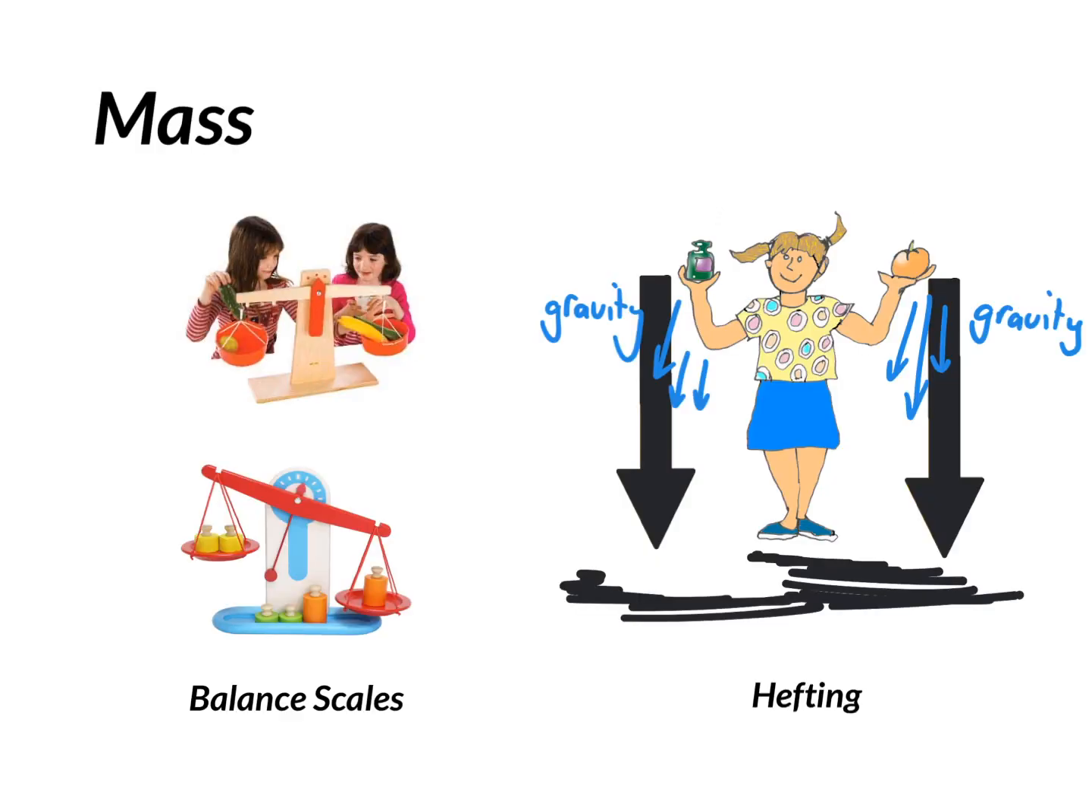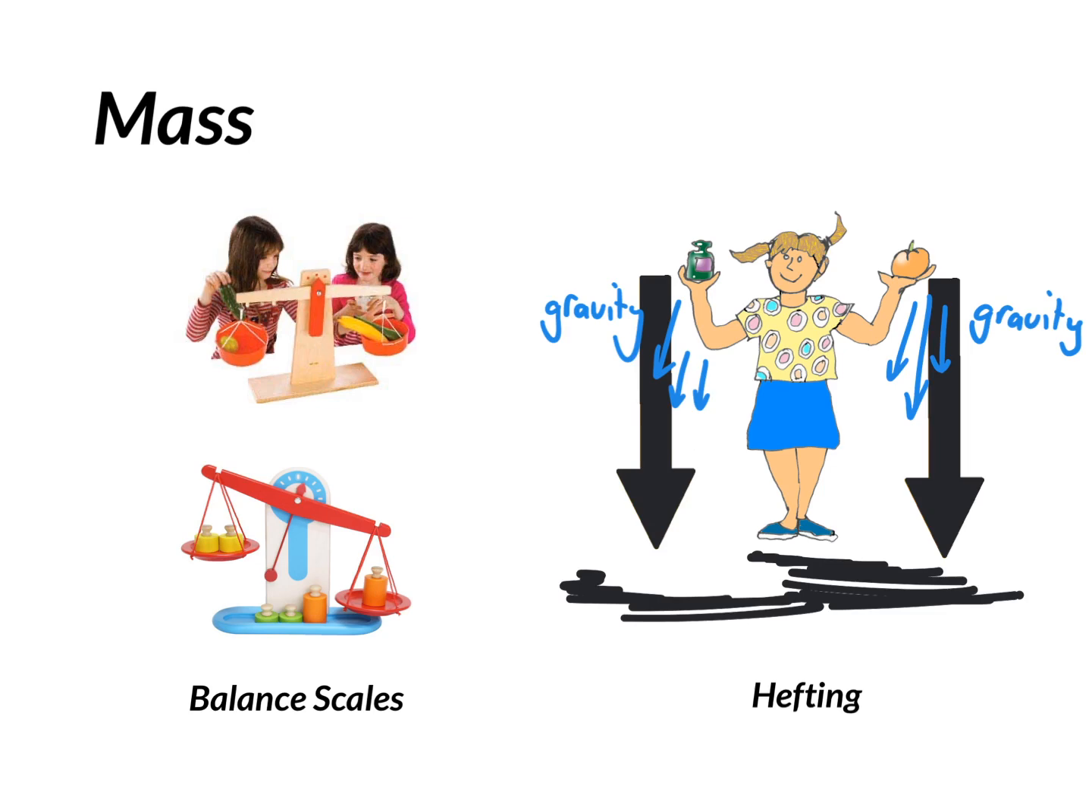When we're measuring the mass of objects, we could compare the mass of objects by using balance scales, where you put one object into one portion of the balance scale and another object into the other end of the balance scale, and you identify which one weighs more by seeing which carriage goes up and which carriage goes down.